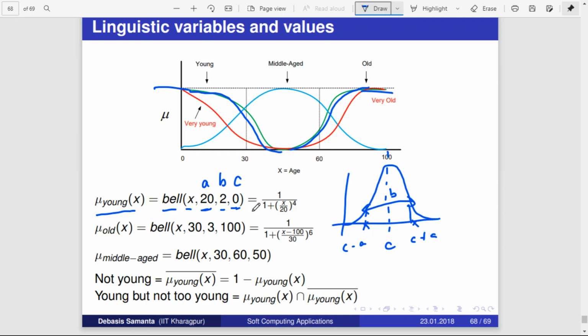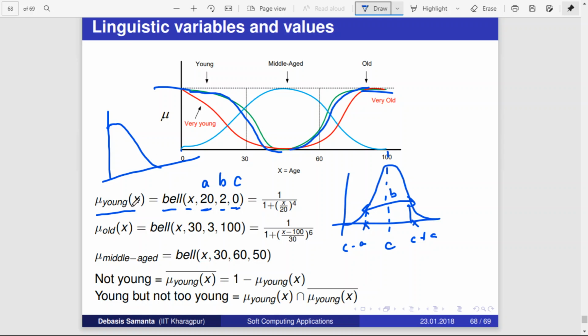See, c is 0 means where it will come. This is the point. When you plot, c is 0 means it is here, so your graph will be something like this. The shape is like this, because here we are discussing young.